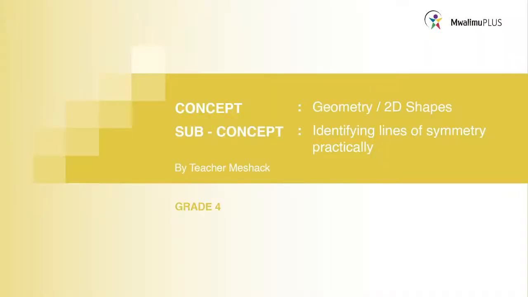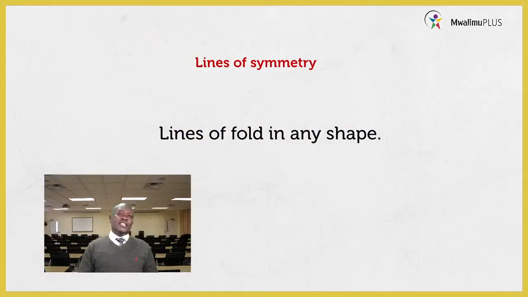So that will bring us to today's lesson, and today we are going to learn about geometry still. We are looking at 2D shapes. When we talk about 2D shapes, we talk about shapes that have length and width. Here we are also going to identify lines of symmetry, practical lines of symmetry. So learners, we have a new word here known as symmetry. This is what we want us to know how it works. By the end of this lesson, you, learner, need to know what lines of symmetry mean.